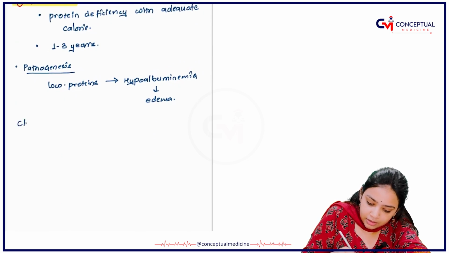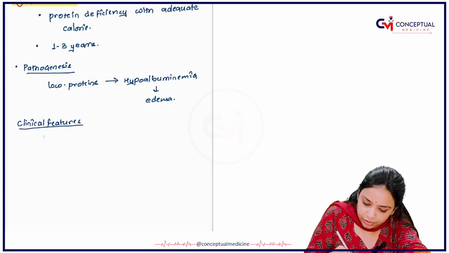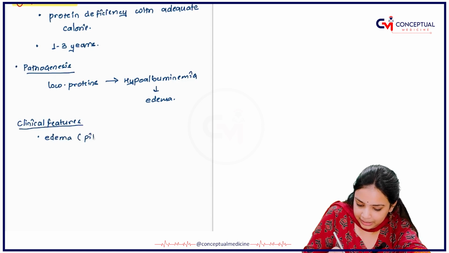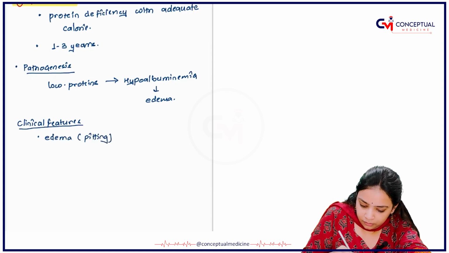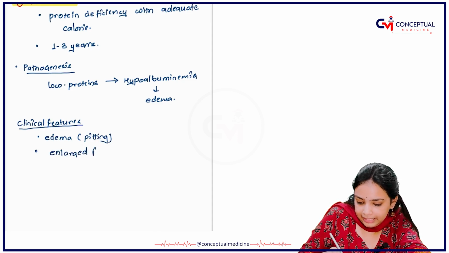Next that you have is the clinical features. What are the clinical features you have? First one is edema that is there, usually the pitting edema. Next you have the enlarged fatty liver.